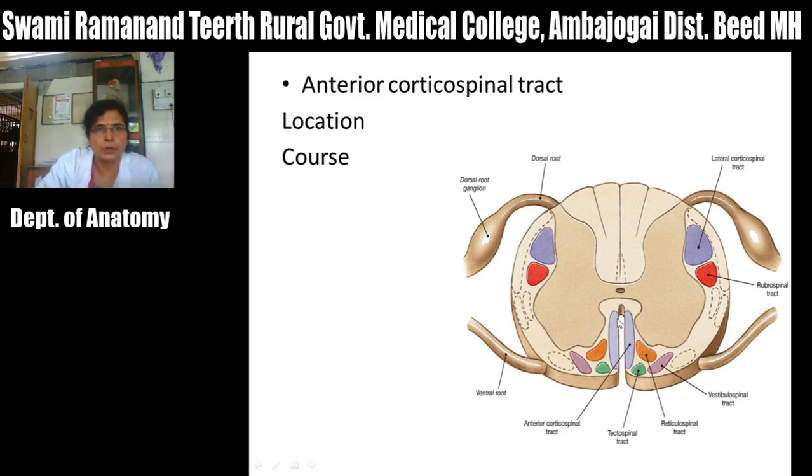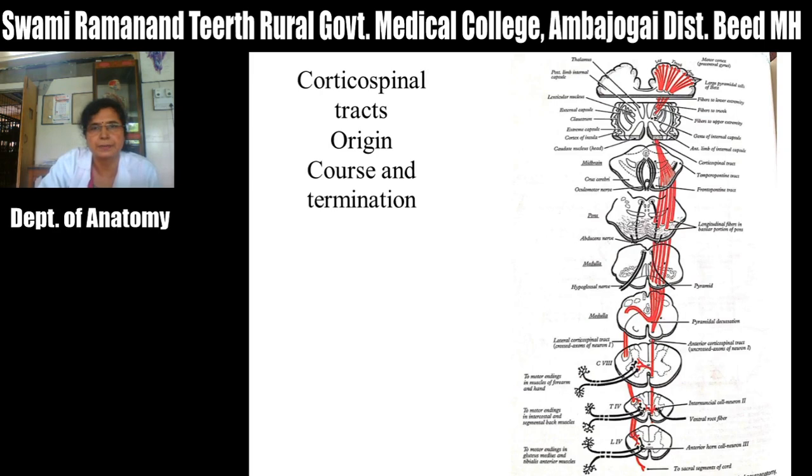Then the course of this tract: after its origin, the remaining uncrossed fibers descend downward on the same side in the anterior funiculus, and they terminate in the anterior horn of the opposite side. That is, before termination, these fibers of the anterior corticospinal tract cross to the opposite side and they terminate on the cells of the anterior horn of this opposite side.